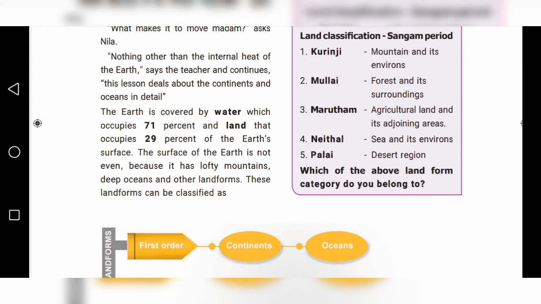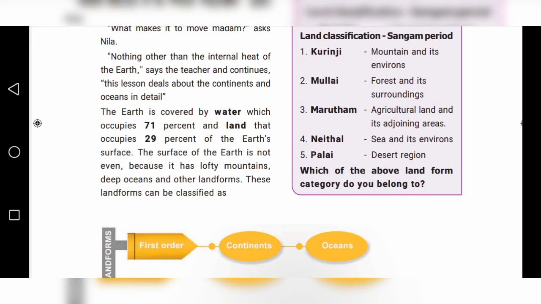That means most of the places are covered by water. The remaining places are only land.